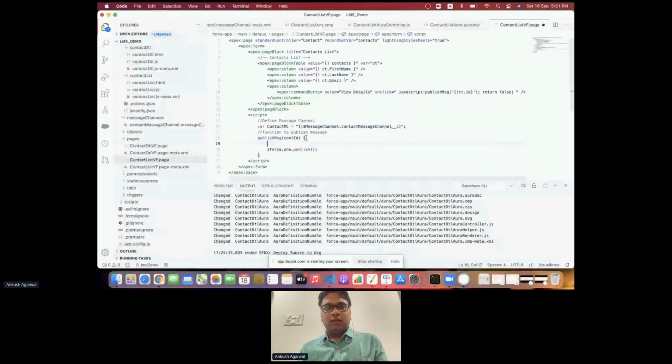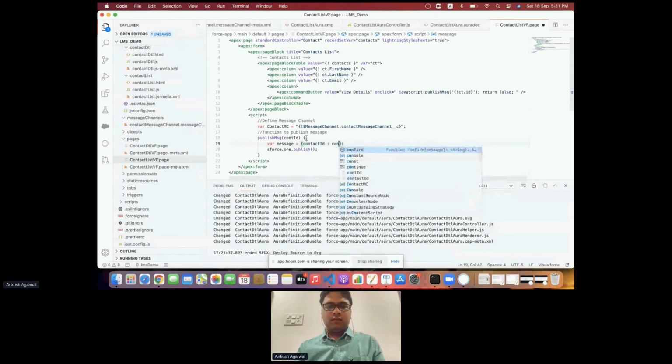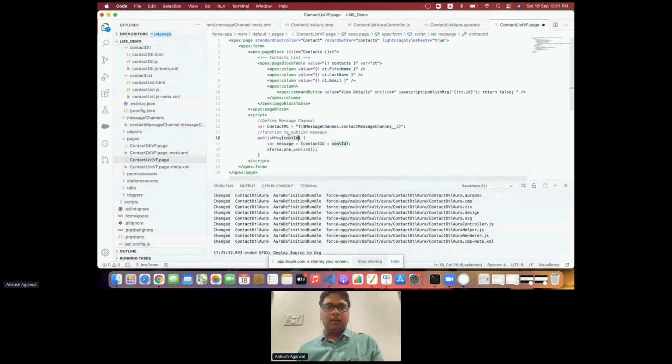So again, we have to create a variable which is message, and we'll be defining it as contactId, and its value is contId, which we are receiving while clicking on the button. So the first parameter is this, and the second is message.